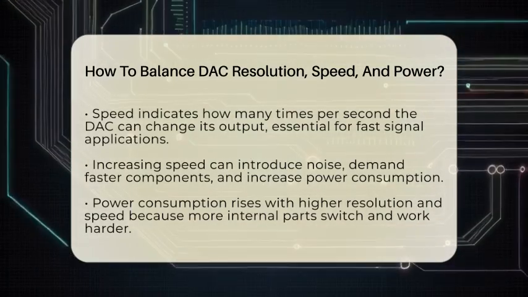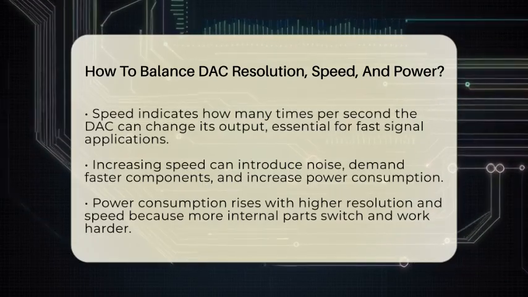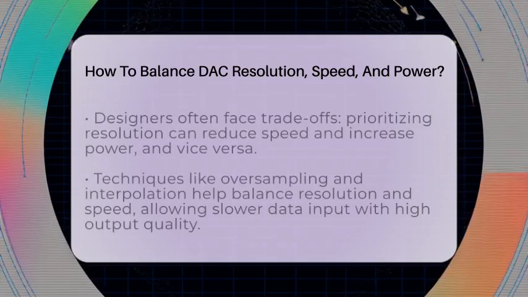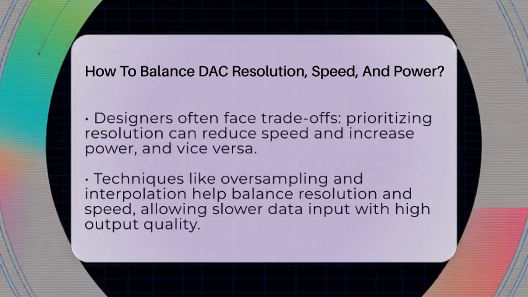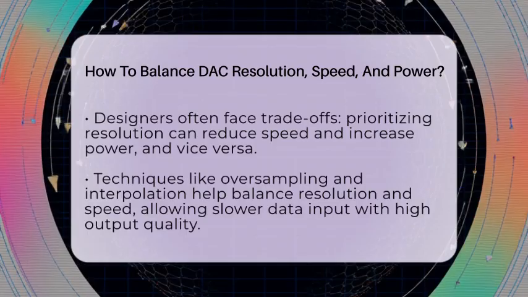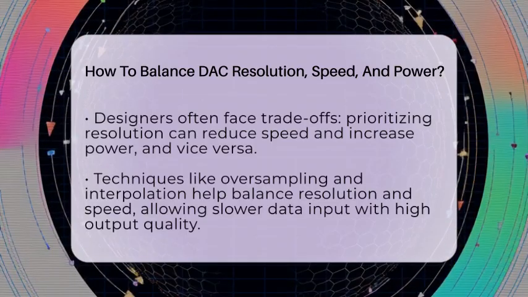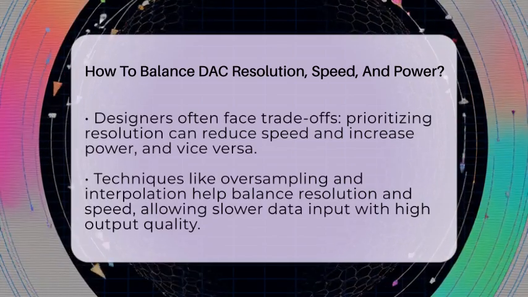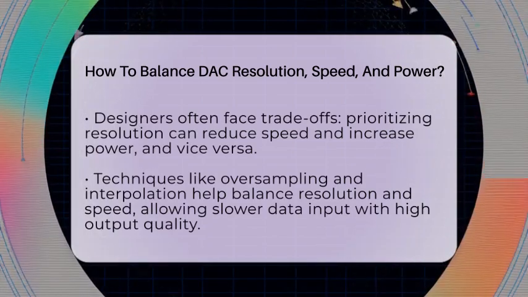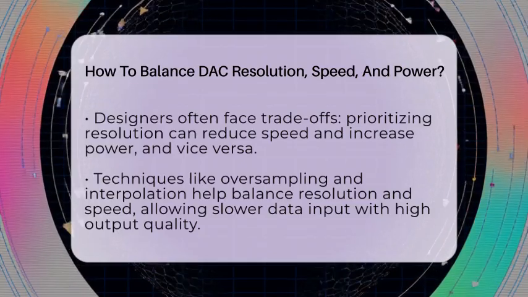Balancing these three involves trade-offs. For example, if you need high resolution for detailed audio, you might accept slower update rates and higher power use. If you need quick signals, you might settle for lower resolution to keep power and noise manageable. High-speed DACs often sacrifice some resolution to maintain their speed without consuming too much power.